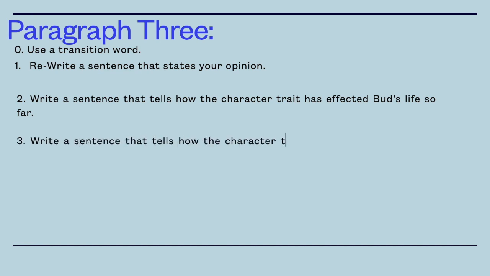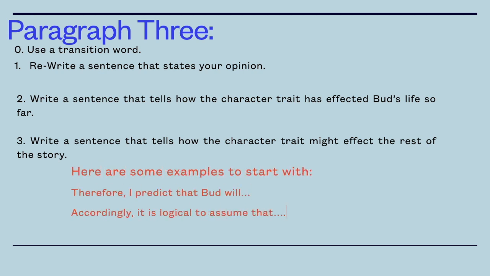Now, your last one is write a sentence that tells how the character trait might affect the rest of the story. And this is where you're going to make a prediction. So it's going to sound like this. Therefore, I predict that Bud will find his father. Or: accordingly, it is logical to assume that Bud will not find his father. He will find someone to replace his father.